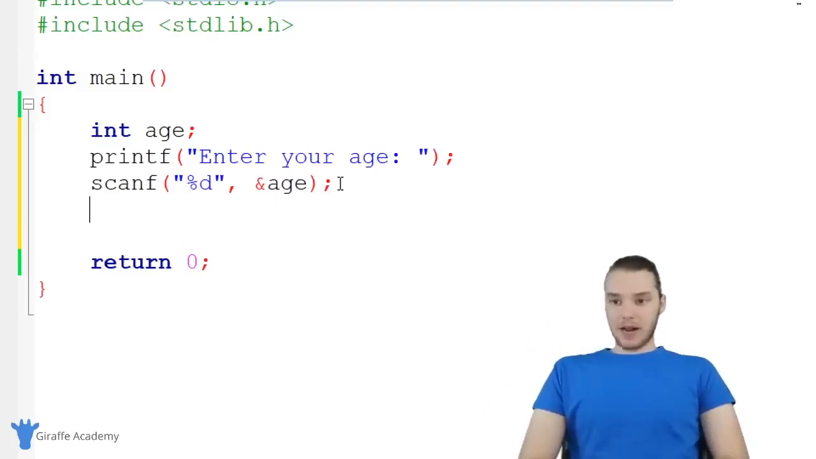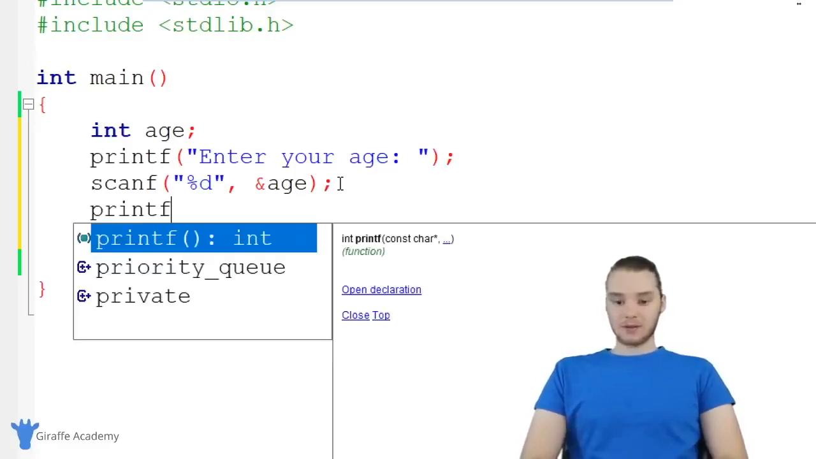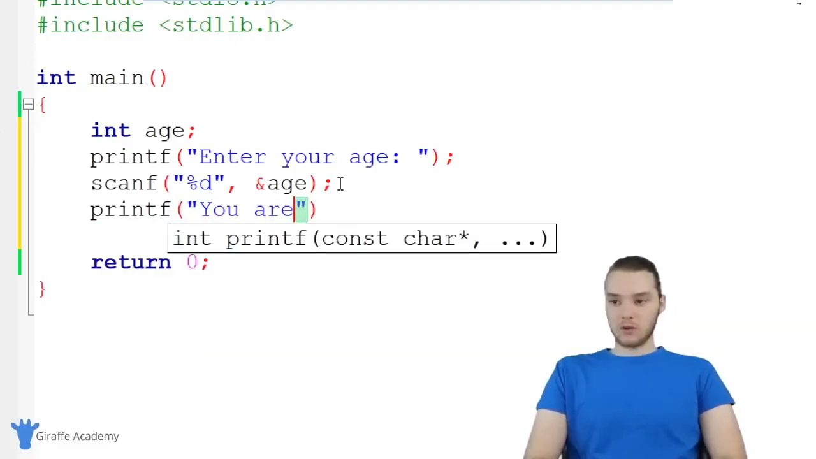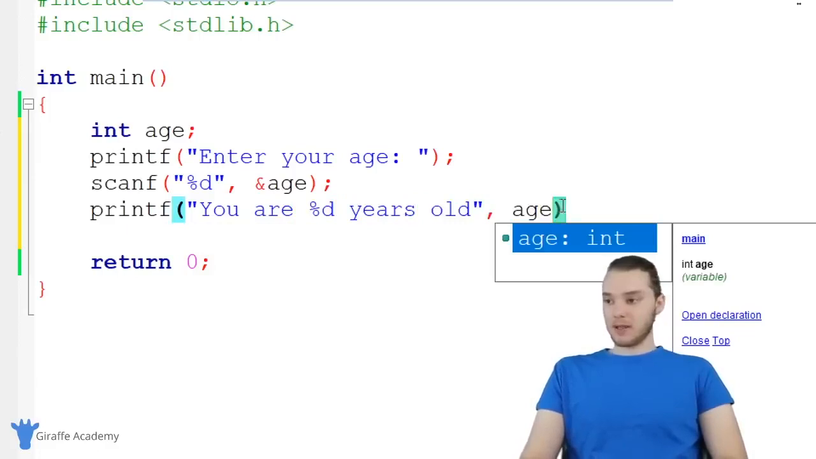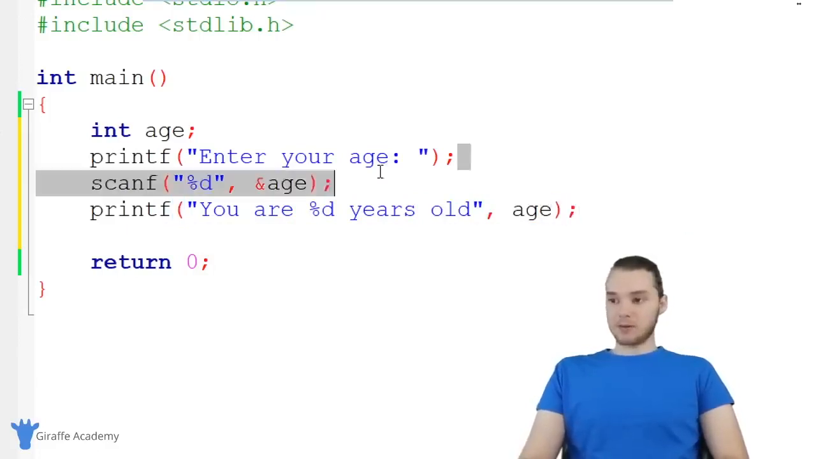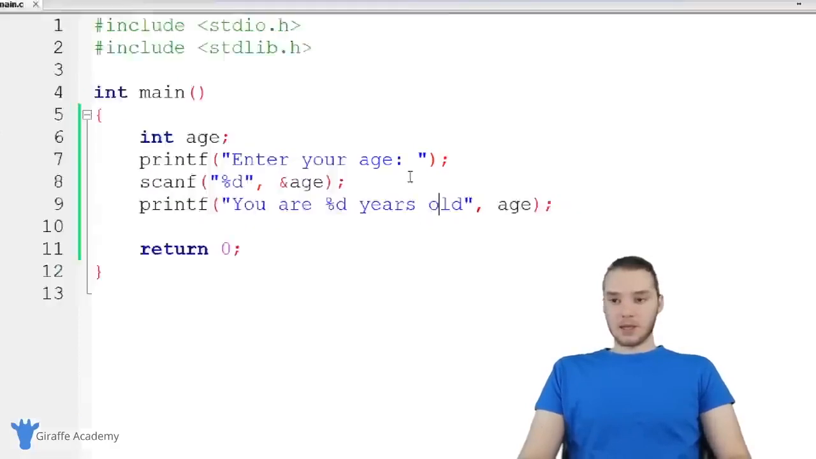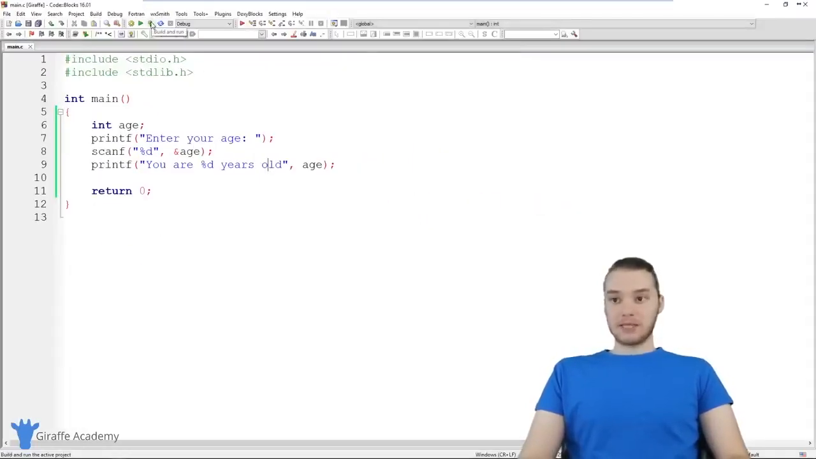So down here, now that we've scanned for the user's age, I'm just going to go ahead and print it out. So we'll just print out like you are, and I'll say %d years old. And over here, I'm just going to print out that age variable. So essentially what I'm doing is I'm prompting the user to enter their age. I'm storing whatever age they enter inside of this age variable, and then I'm printing it out to them. So let's go ahead and run this program and we'll see how we did.